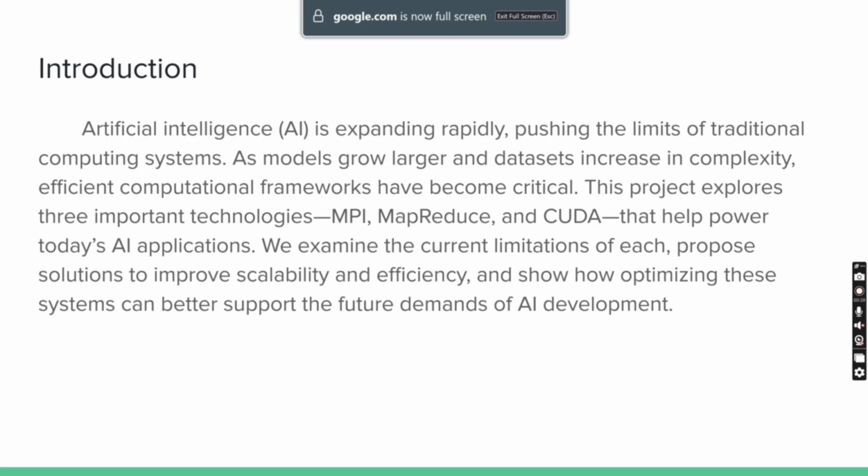Artificial intelligence is expanding faster than ever, and traditional computing systems are struggling to keep up. As models get bigger and data sets become more complex, we need better ways to train and deploy AI efficiently. This project focuses on three main technologies that are helping to solve this problem: MPI, MapReduce, and CUDA.